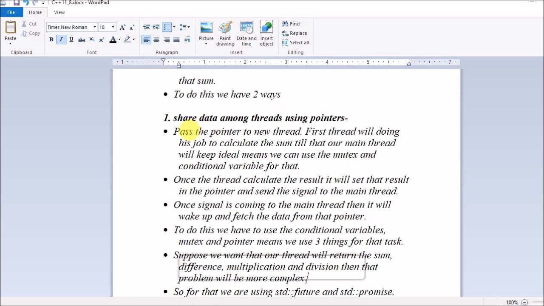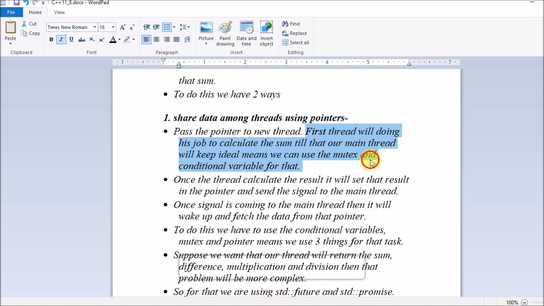The first way to achieve communication between two threads: one thread is doing the sum operation, and it has to return the result to the other thread. How do we achieve this? By sharing the data among the threads using pointers. We pass the pointer to the new thread. The first thread will do its job to calculate the sum, and till then the main thread will keep idle, for which we can use a mutex and condition variable.